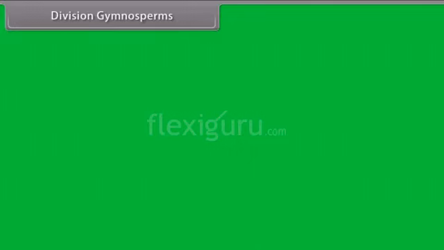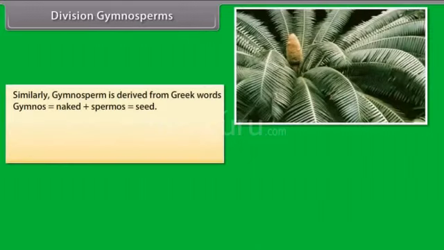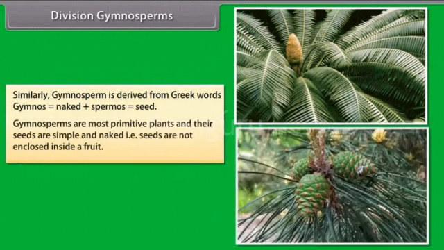Division Gymnosperms. Similarly, gymnosperm is derived from the Greek words gymnos, which means naked, plus spermos, which means seed. Gymnosperms are most primitive plants and their seeds are simple and naked, that is, seeds are not enclosed inside a fruit.